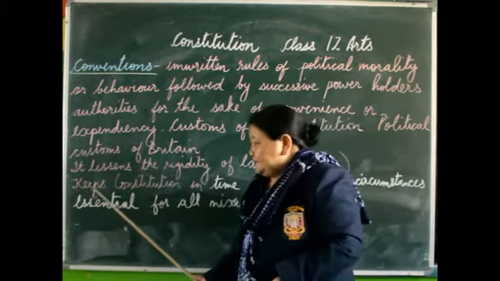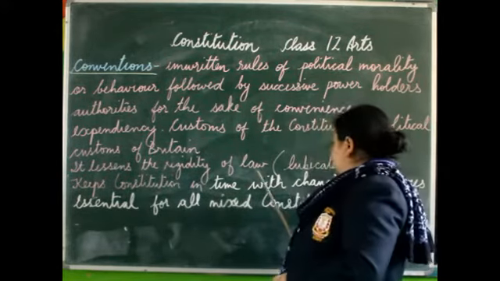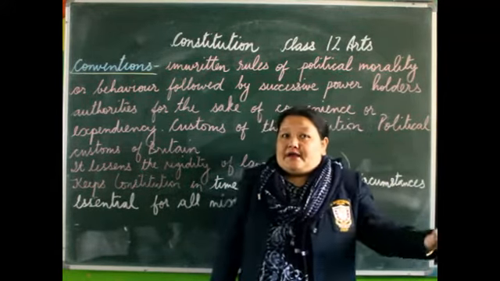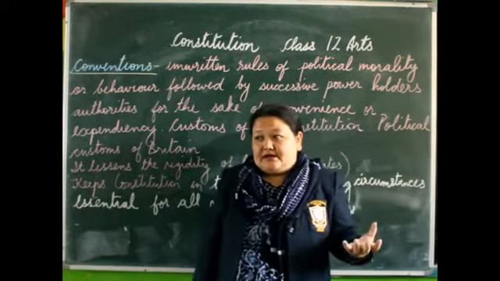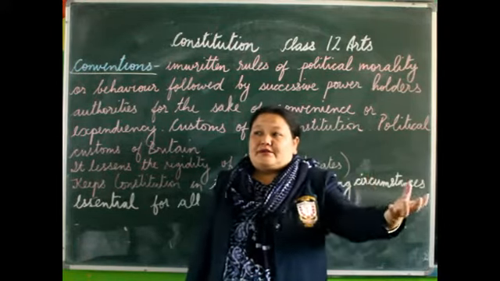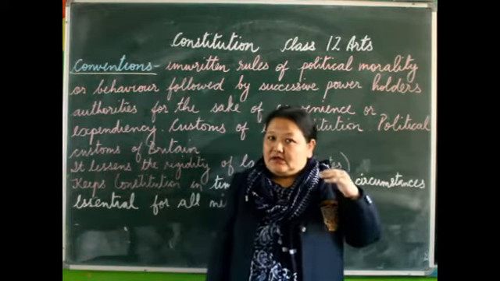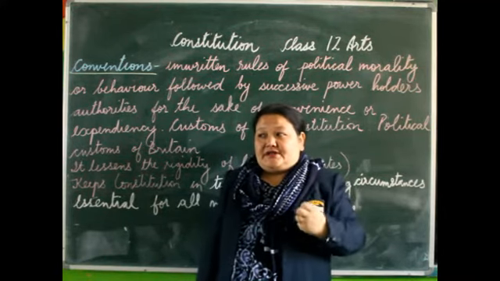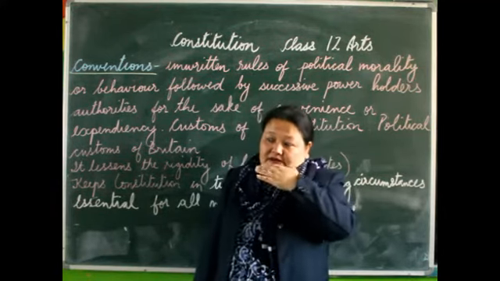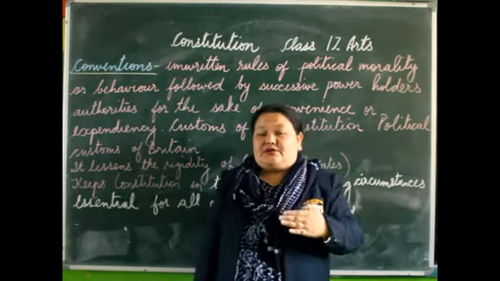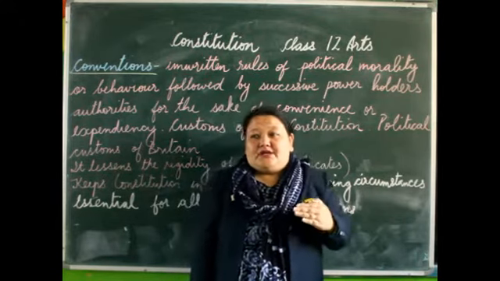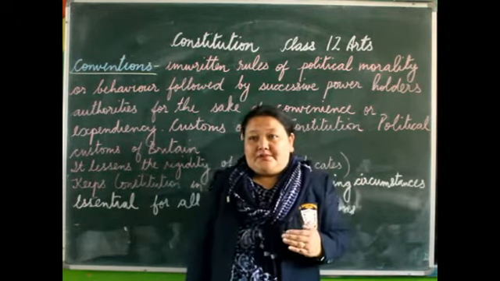Now next, it keeps the constitution in time with the changing circumstances. Now, the surrounding environment, a lot of changes are taking place, isn't it? But if the environment is going to change, and the rules and regulations are not going to change, then what is going to happen to the people?